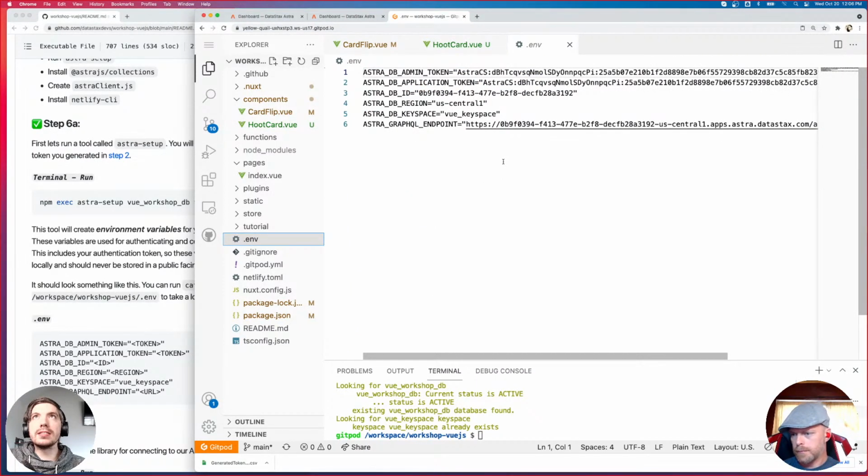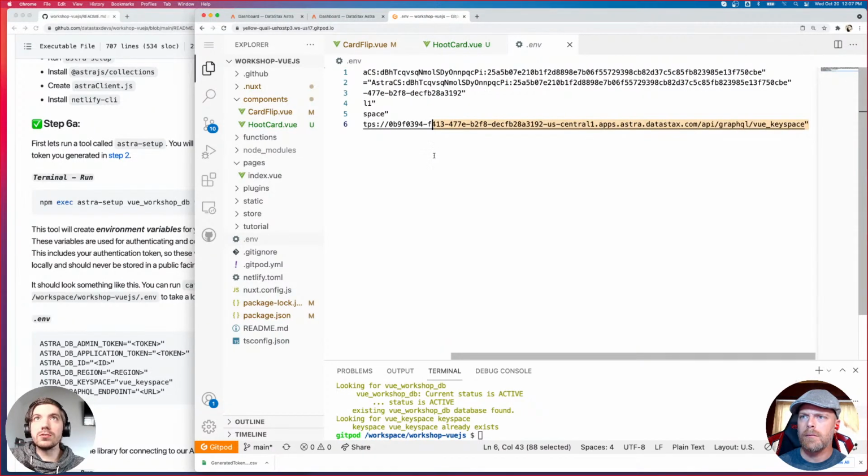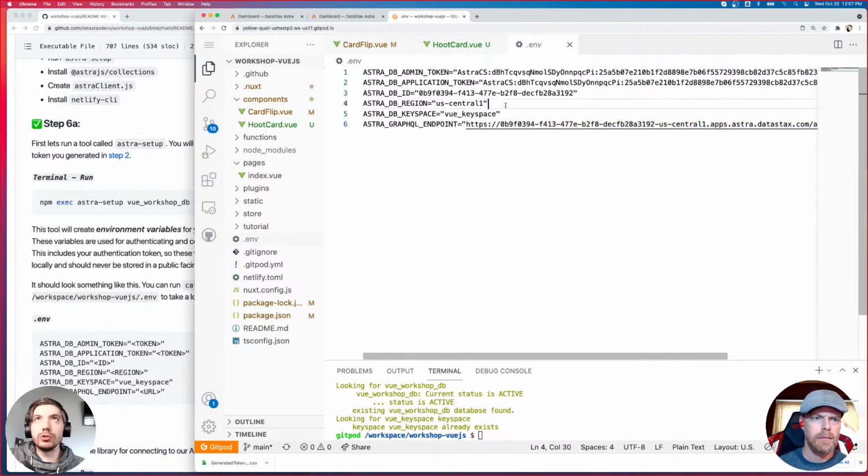So it populates this environment variable file, and it has your admin token, your application token, which are actually identical, your DB ID, so that's the ID of the database that you connected to, the region, and the key space, and then also a GraphQL endpoint if we were using the GraphQL API, which we're not. But this is all the information that you need to connect to your database.